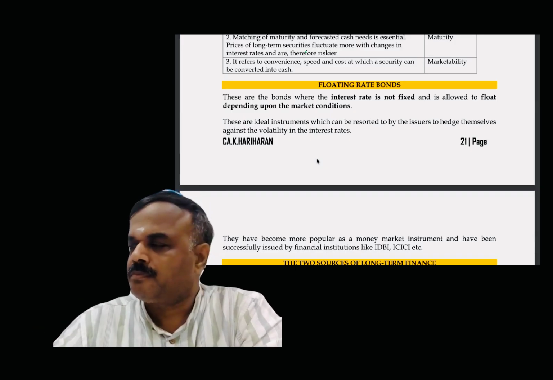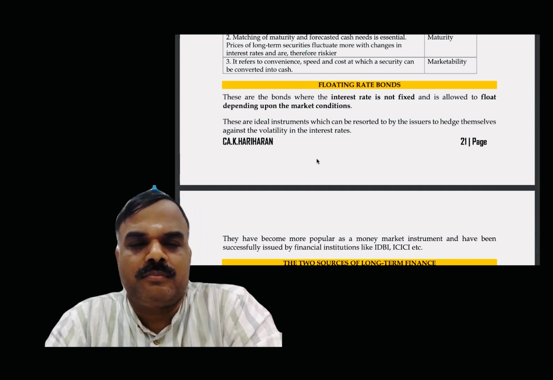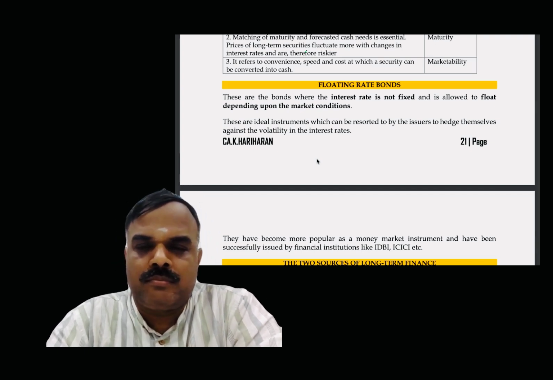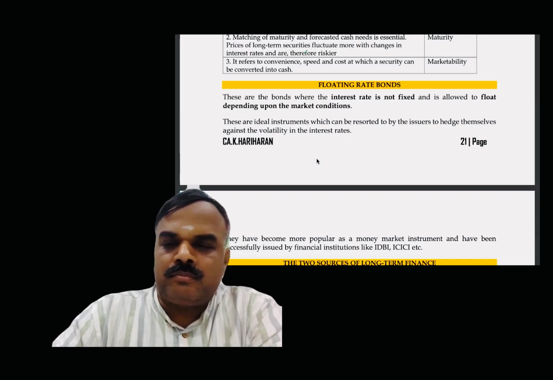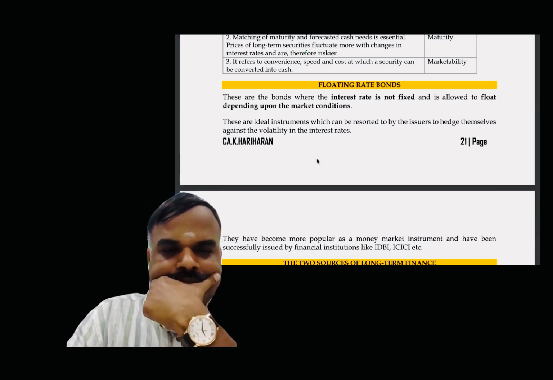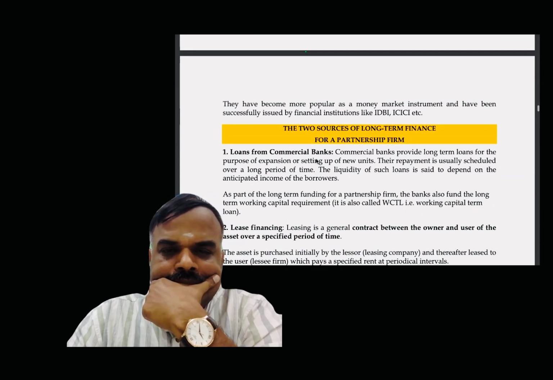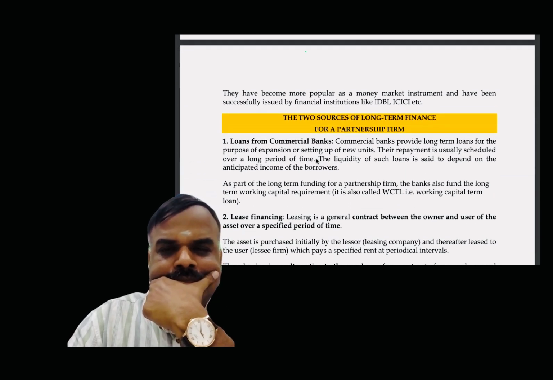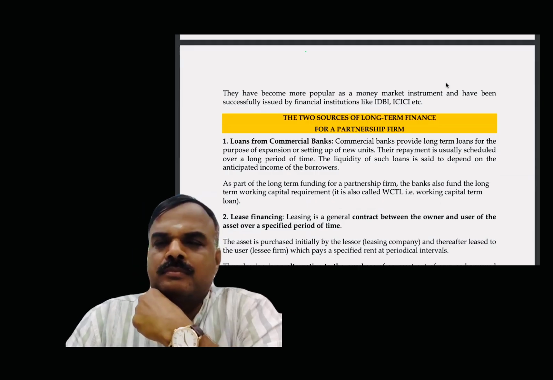Floating rate bonds. These are the bonds where the interest rate is not fixed and is allowed to float depending upon the market conditions. These are ideal instruments which can be resorted to by the issuers to hedge themselves against volatility in the interest rates. They have become more popular as a money market instrument and have been successfully issued by financial institutions like IDBI, ICICI, etc.